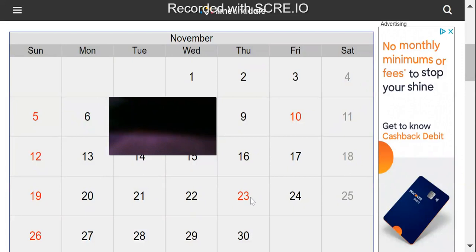Now, the 23rd of November is Thanksgiving. It is a national legal holiday. Therefore, the as-is inspection period would extend automatically to the end of the day on the following day that is not a Saturday, Sunday, or national legal holiday. It thus extends to the end of the day on the 24th. That end of the day is 11:59 p.m.